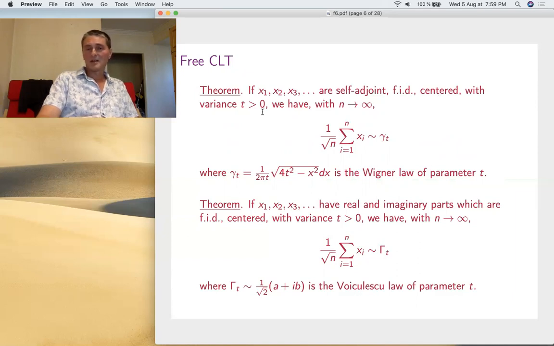Then, as in the classical case, center, same variance T, and then you make the same averages as in the classical case, and you get the Wigner semicircle of parameter T. That's a theorem of Voiculescu from the 80s. And the proof is by linearization.